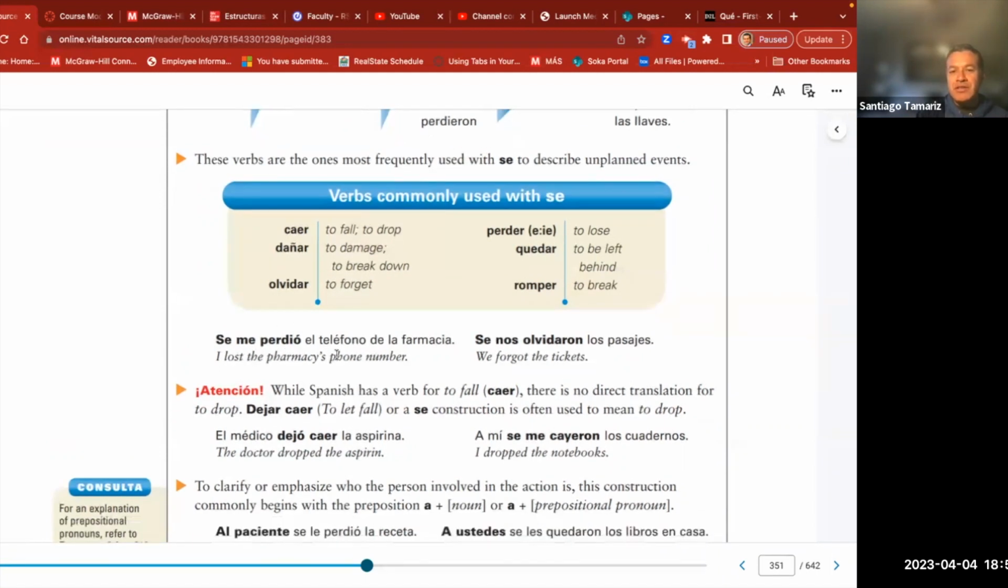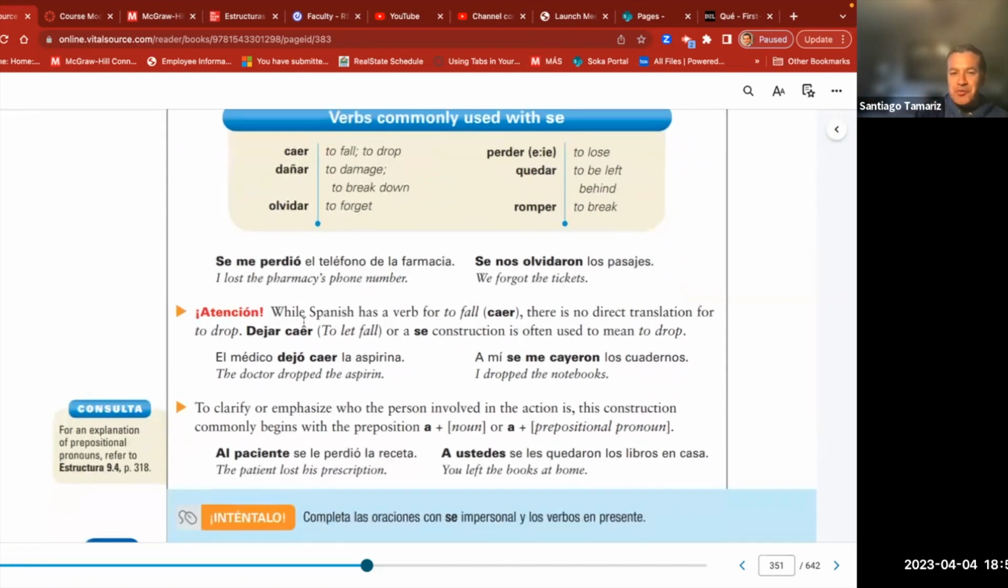Se me perdió el teléfono de la farmacia. I lost the pharmacist's phone number. Se me. It wasn't planned, it was an accident. Se me perdió el teléfono de la farmacia. Se nos olvidaron los pasajes. We forgot the tickets. Los pasajes, subject, olvidaron, plural. In this case, plural, olvidaron.